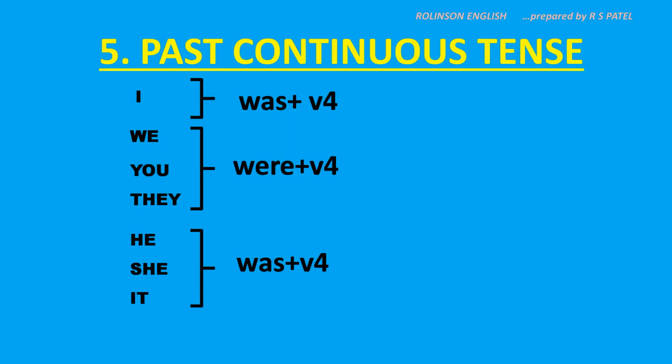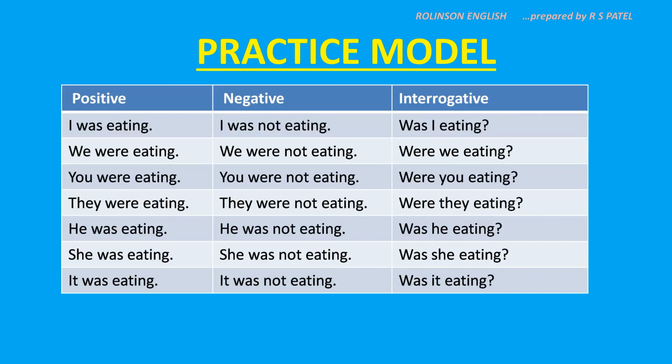Okay? Now, fifth form, past continuous tense. Here, with I, use was as the helping verb followed by V4. With we, you, they, use were as the helping verb followed by V4. And with he, she, it, use was as the helping verb followed by V4. V4 is common again here. Only was and were will go on changing with the pronouns. Let us take a verb and write down the sentences.